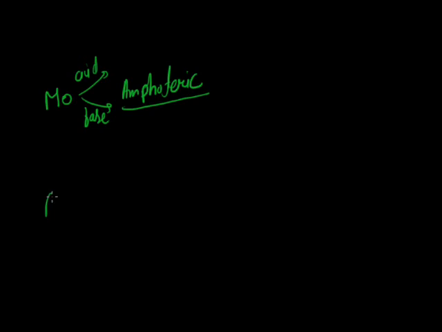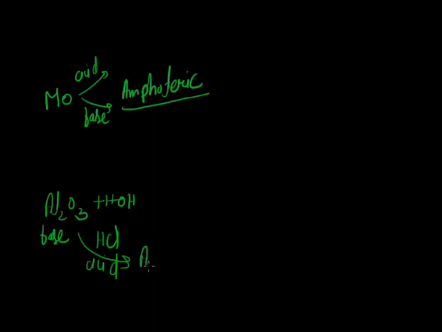Now some metal oxides like aluminum oxide, when it reacts with an acid like HCl, behave like a base. Simply when we react this with HCl, the acid, it reacts like a base and gives a salt, AlCl3. Now if we react this Al2O3 with sodium hydroxide, which is a base, then it gives a salt, sodium meta-aluminate, and at this time it reacts as an acid.